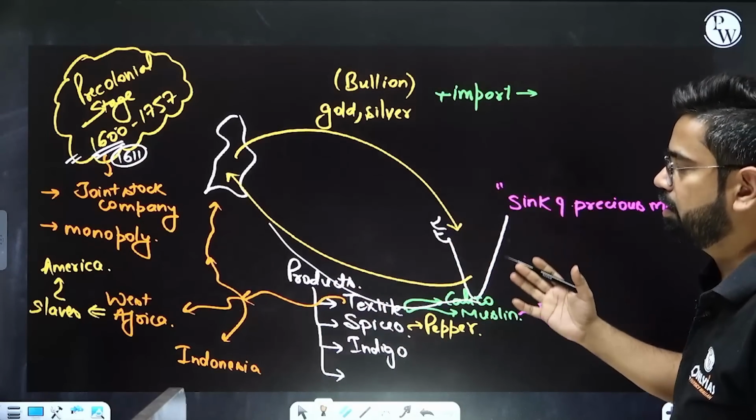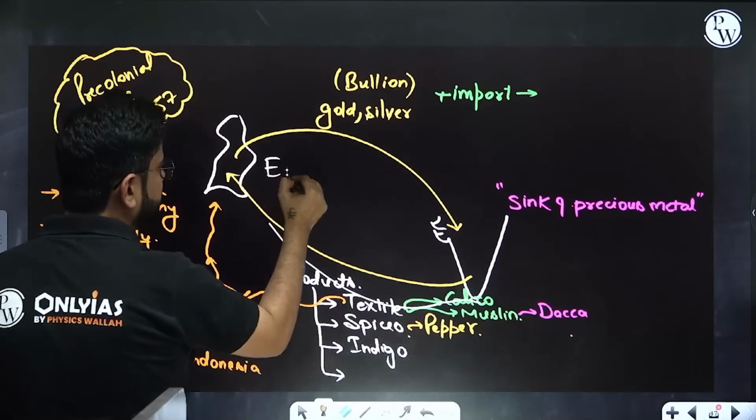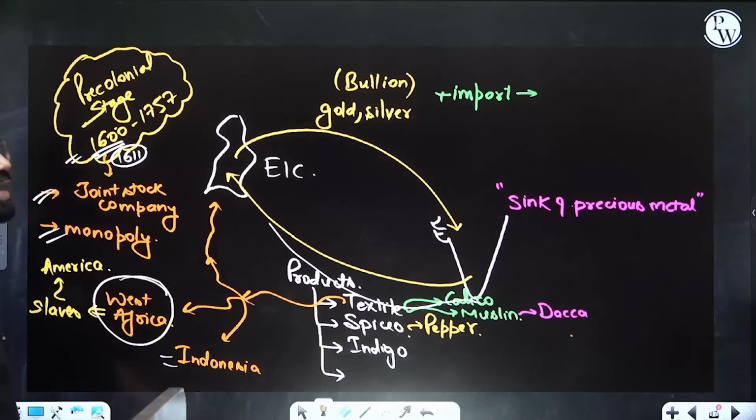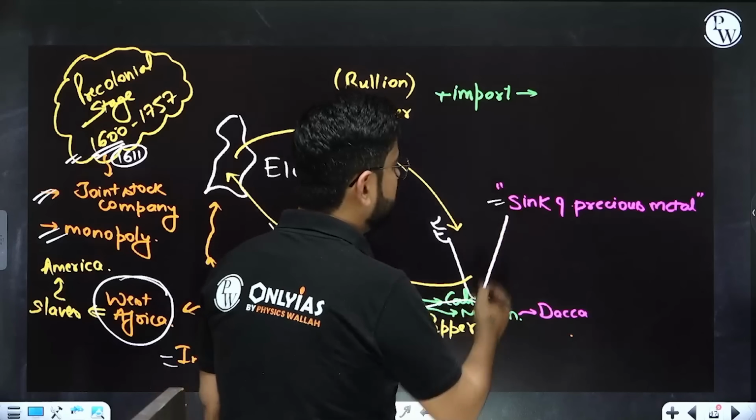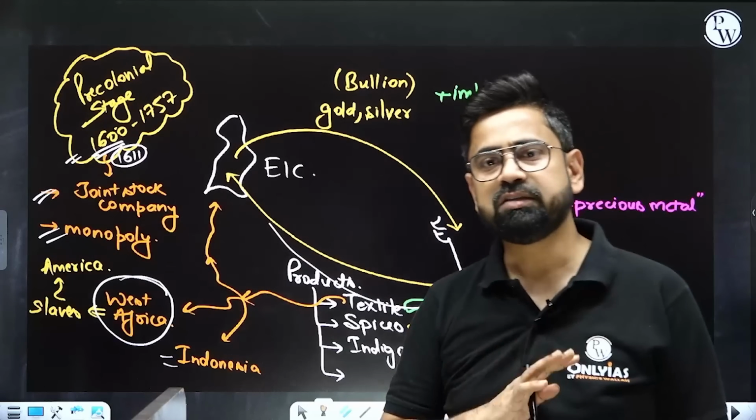The East India Company was having a monopoly. This was basically the East India Company trading with us. It had a monopoly, and it was a joint stock company. And plus, from us it was also trading to West Africa, Indonesia, etc. So we were like a sink of precious metal. We were very happy with the trade. For the first 150 years, it was all good.